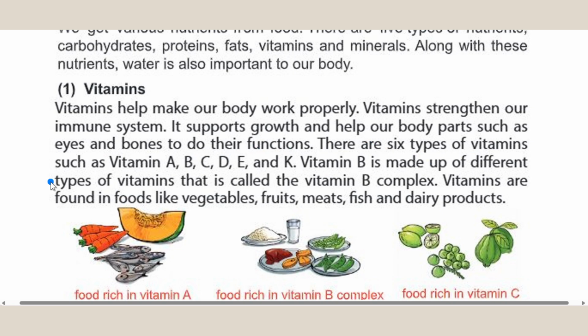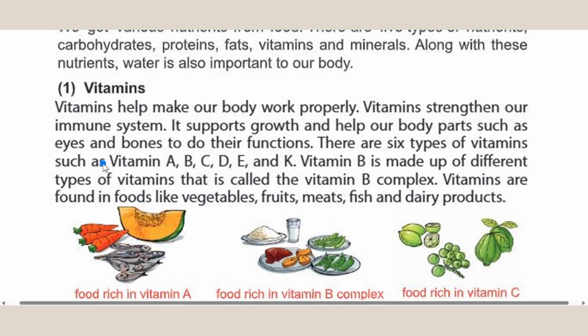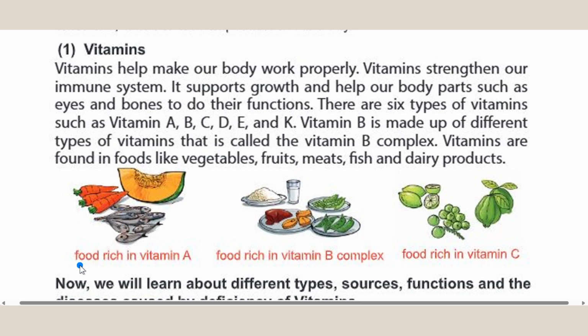There are 6 types of vitamins such as vitamin A, B, C, D, E, and K. Vitamin B is made up of different types of vitamins that is called the vitamin B complex. Vitamins are found in foods like vegetables, fruits, meats, fish, and dairy products. See the images. Food rich in vitamin A, food rich in vitamin B complex, food rich in vitamin C.